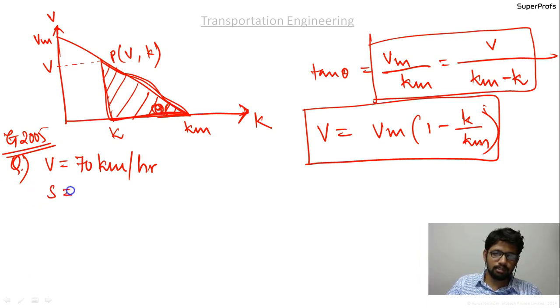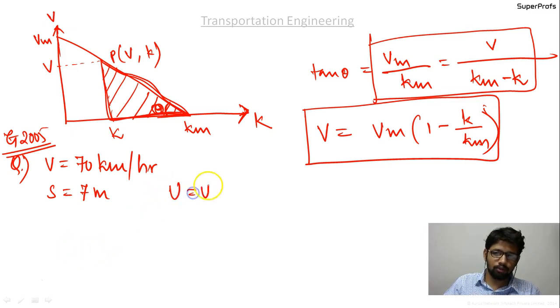The speed flow density equation is given here.